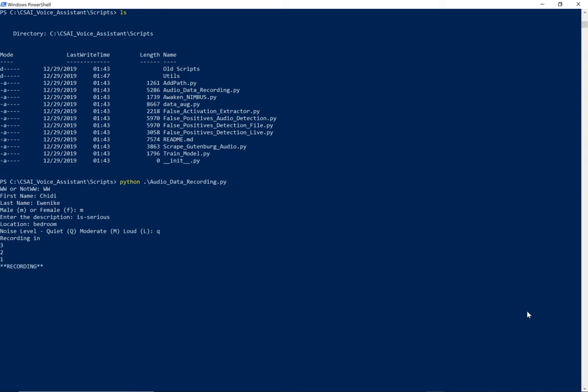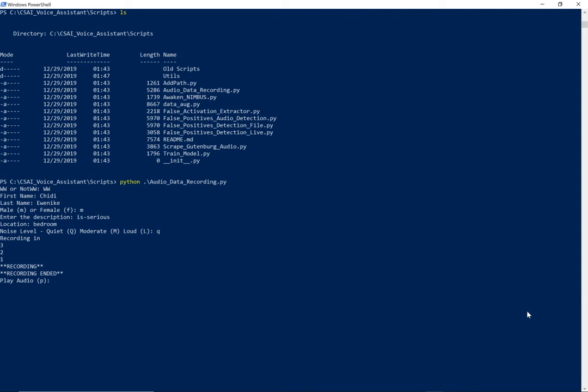Nimbus. All right, so as you can see, there was a countdown, 3, 2, 1, and then recording. I gave it like half a second so that everything kind of gets initialized, and then I said the word Nimbus. I didn't say it multiple times. No one in the background was saying Nimbus. It was just simply me saying Nimbus once.